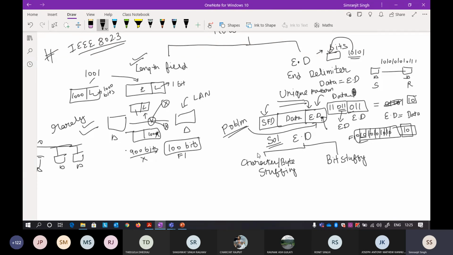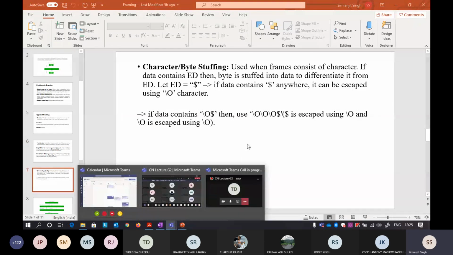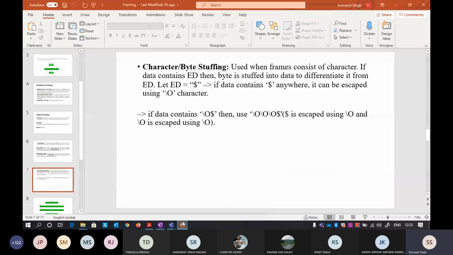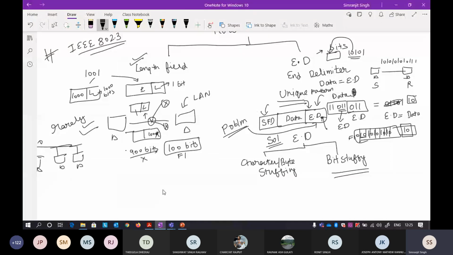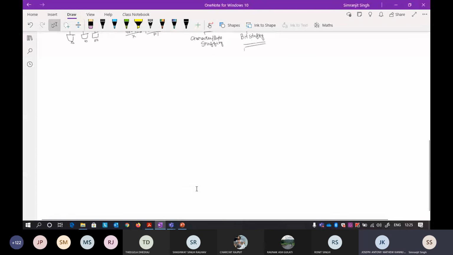The solution is given by something called character stuffing, most popularly referred to as byte stuffing, and another thing is bit stuffing. There is some example also given for this. Before going into this, I'll tell you about it; it's a very easy thing to understand. Character stuffing is referred to as byte stuffing, not bit stuffing.